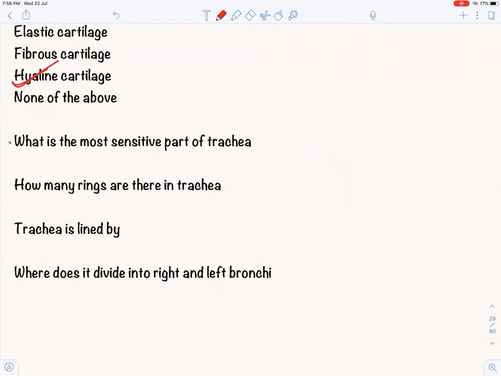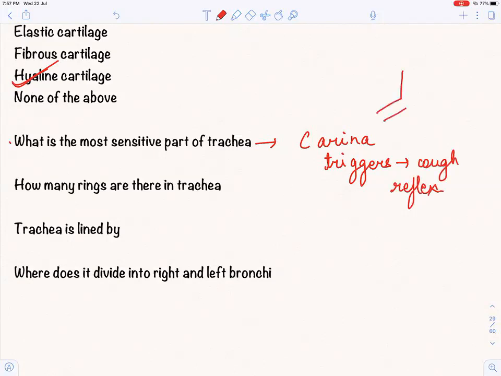One word. What is the most sensitive part of trachea? Quick. Carina. Okay, carina is the most sensitive part, and it triggers a cough reflex. It occurs where the trachea divides. It's like a ridge. See, you know, it's like a ridge.